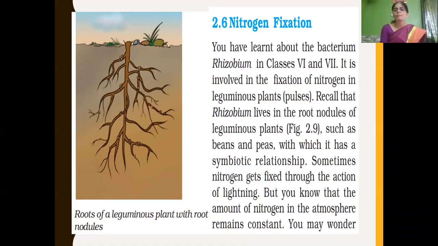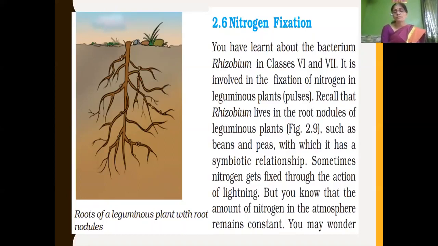And in the same way, the leguminous plant provides a place, shelter, for the Rhizobium bacteria to live in their root nodules. So in this way, both organisms, the leguminous plant as well as the bacteria, are benefited by each other. So this is what we call a symbiotic relationship, isn't it? Other than this nitrogen fixation by bacteria, sometimes nitrogen gets fixed through the action of lightning.